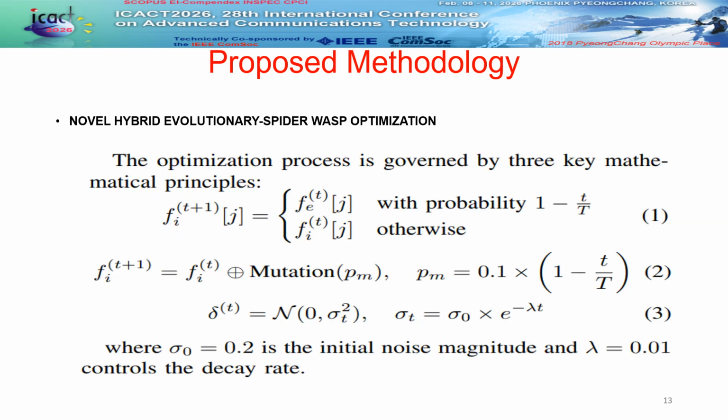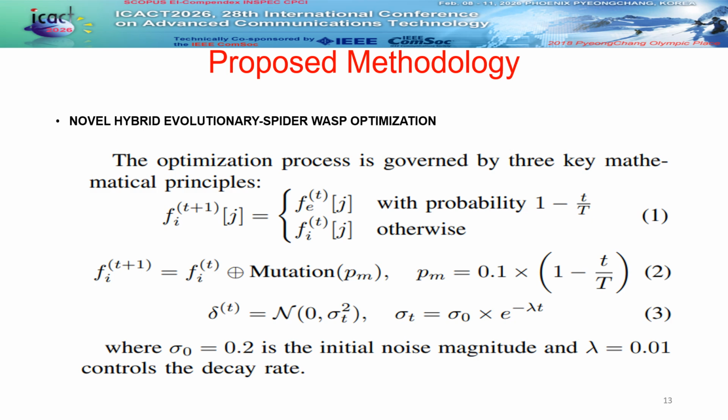To understand the hybrid evolutionary spider wasp optimization's effectiveness, we look at three mathematical principles. Equation 1 represents the spider wasp optimization component, where features inherit the state of the elite solution with a time decaying probability.